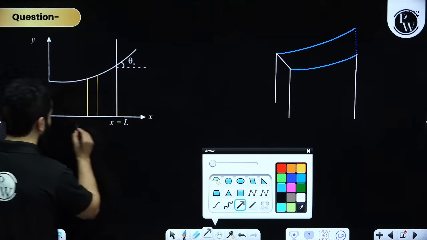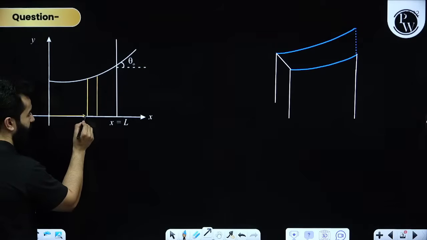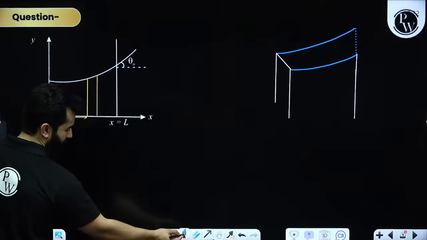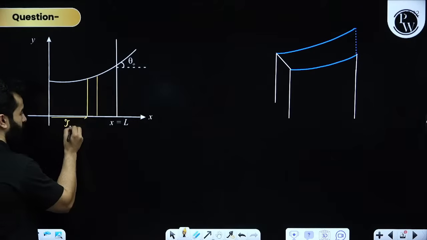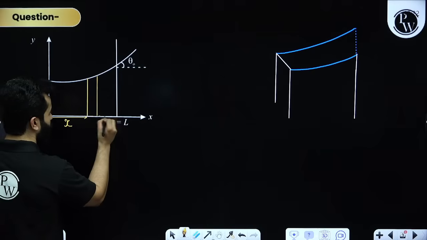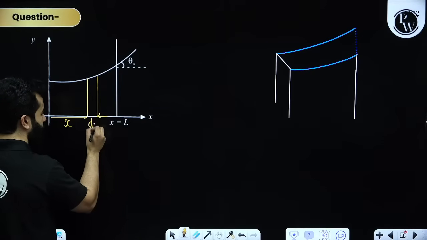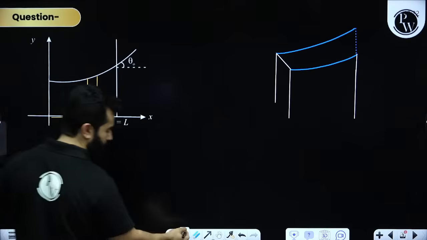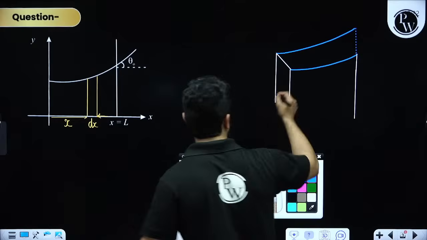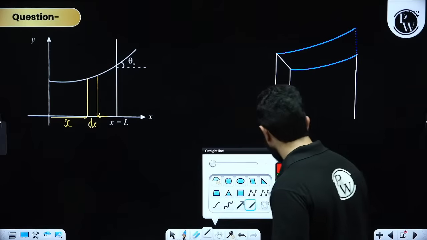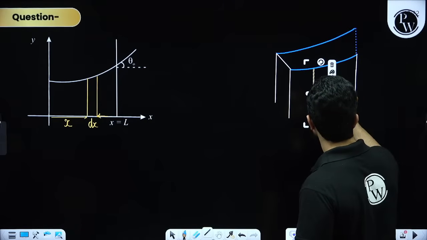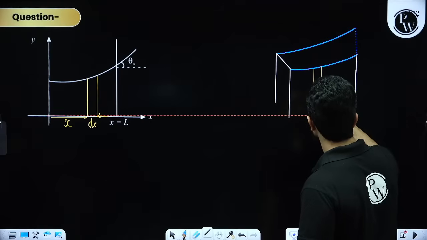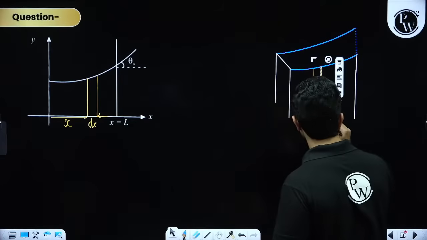Kindly note, we are assuming an element at a distance of x from this point. That means this width is dx. This is an element, and we have got liquid filled over here, and you guys can now understand, my dear friends, that element will look somewhat like this.